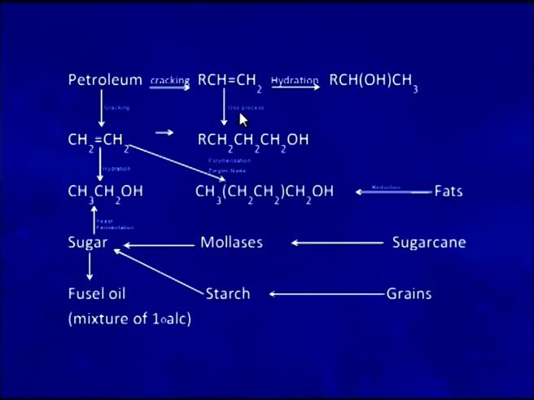This is the oxo process for the preparation of alcohol starting from alkenes. Alkenes can be polymerized by Ziegler-Natta catalyst, followed by the oxidation forms higher alcohols. Fats can also produce higher alcohols by saponification method. Here sugarcane produces molasses, which upon fermentation gives ethanol. Grains gives starch, which upon fermentation forms ethanol. So, we have summarized all the industrial methods for the preparation of alcohols starting from petroleum or grains, sugarcane, etc.